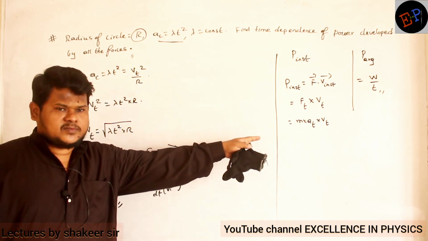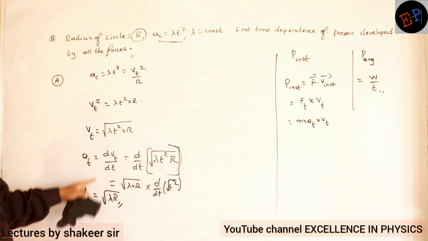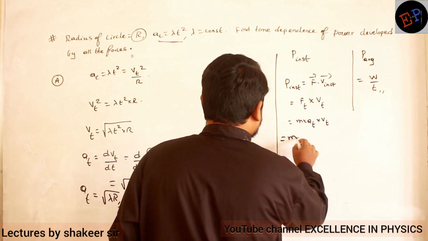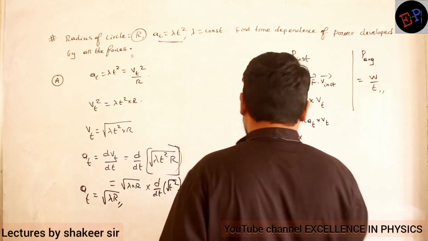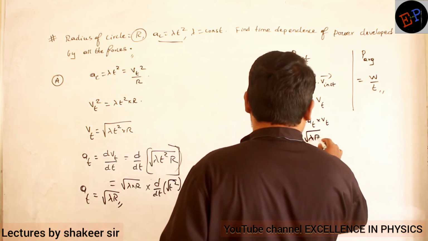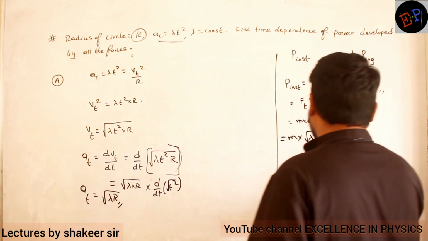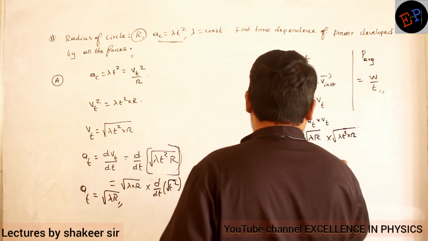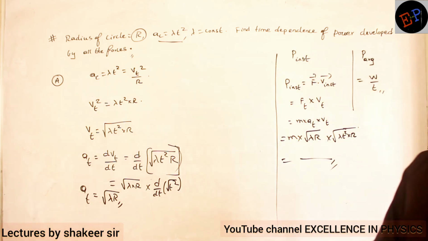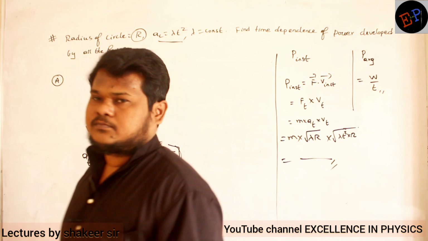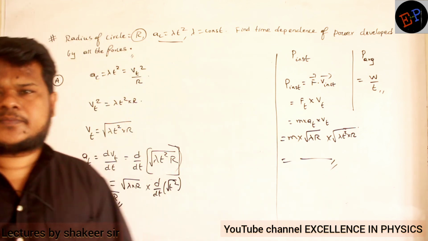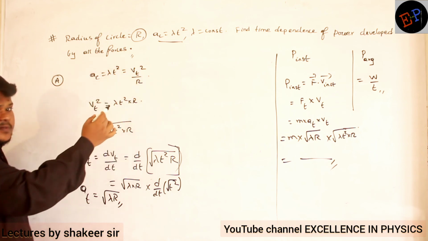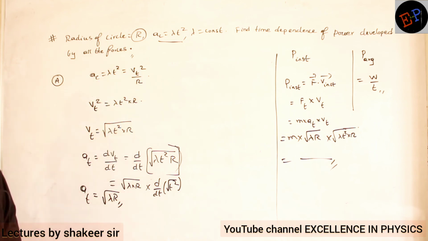So this is the tangential acceleration. Now I have got all the values. I got the tangential velocity also, and I got the tangential acceleration also. Just substitute them here. So m into tangential acceleration, root lambda into r, multiplied by tangential velocity, root lambda t squared into r. Simplify this, and that will be my instantaneous power. Understood now how we have done the calculation? Only centripetal acceleration is given, and from that we have done all the calculations. Clear?